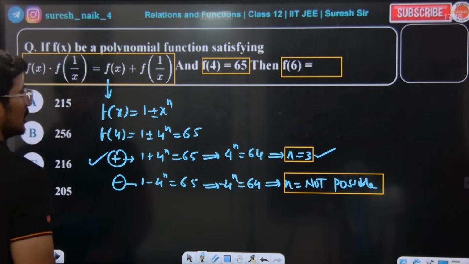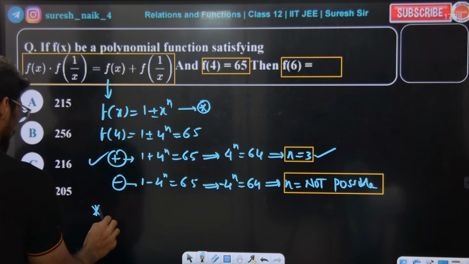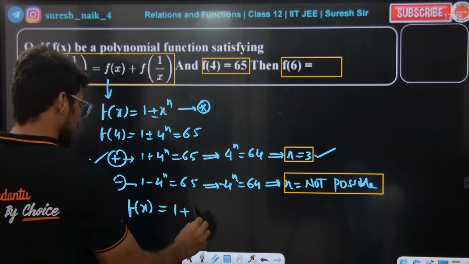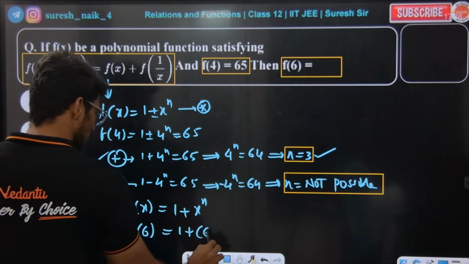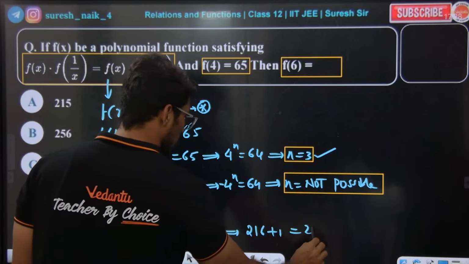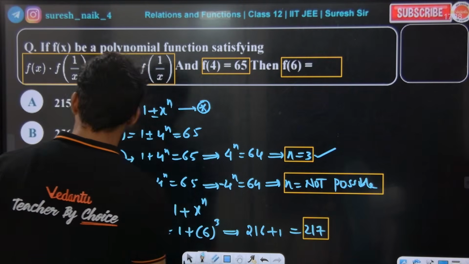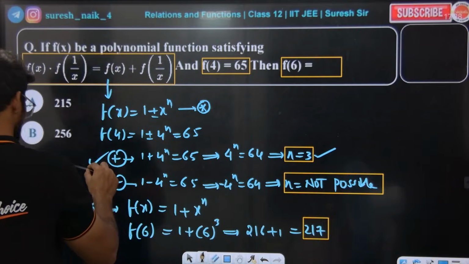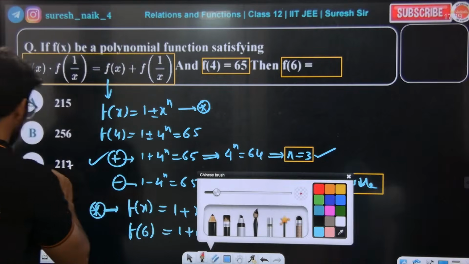I should consider plus. So what is my function going to be? From the star equation, my function should take only plus: 1 plus x to the power of n. They are asking us to find f of 6. 1 plus 6 to the power of n, where n is 3. So 216 plus 1, which is equal to 217, should be the answer. They have given something wrong in the options. It is 217, not 216. Option C is the right answer.